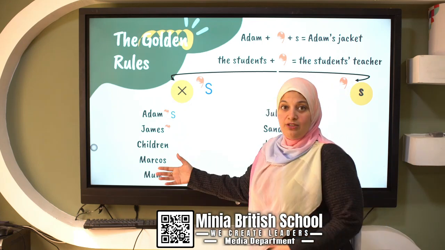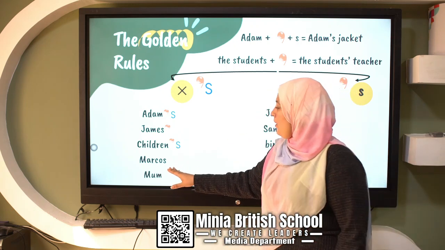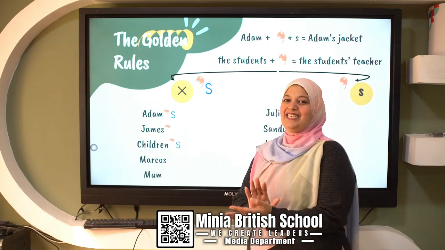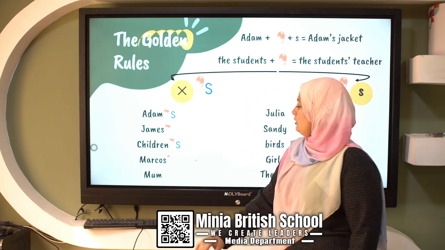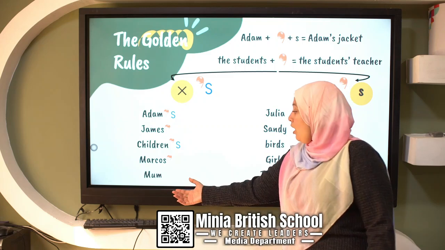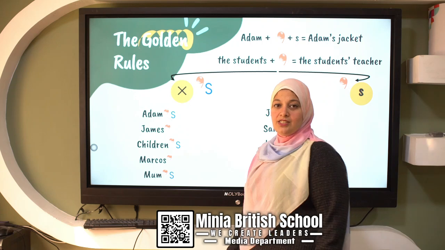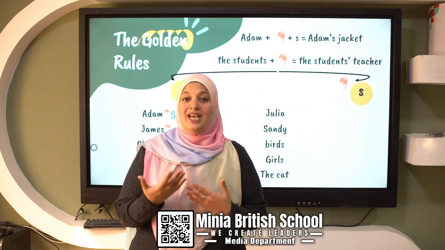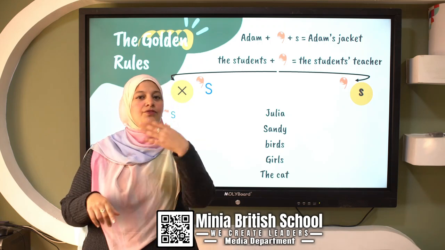Children. The last letter. Can you see the S? No. So I'll put what? Possessive S. Marcus. It's a boy's name. His name is Marcus. So can you see the S at the end? Yes. I'll put what? Just possessive. Mom. At the end, can you see S? No. So I'll put what? Possessive S. So if the word ends with S, I'll put only the possessive. If there is no S, I'll put the possessive, then S.